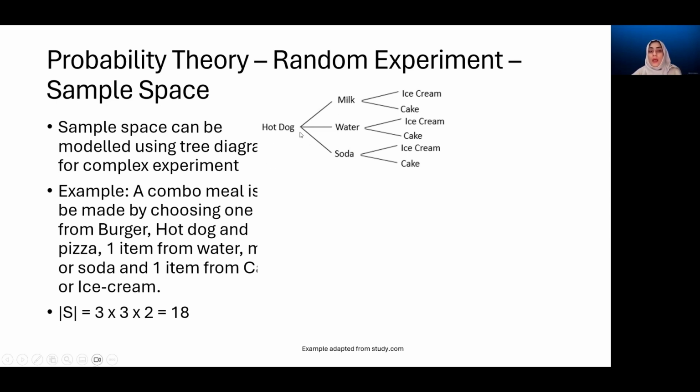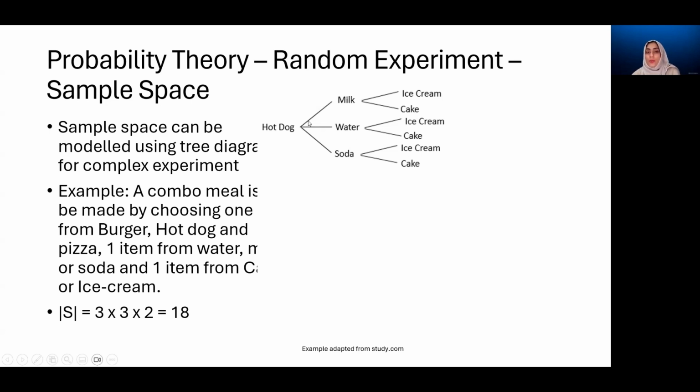So here we can have one possibility. We write it like this: the one possible value in the first place, all the possible values in the second place in the form of a tree, and then on the next level, all possible values in the third place. So we get ice cream and cake here, ice cream and cake here, and ice cream and cake here.